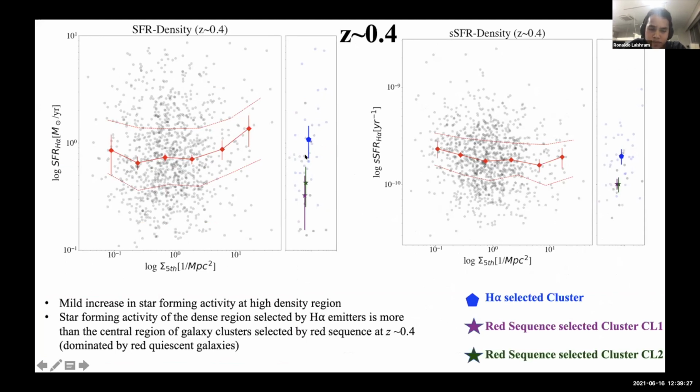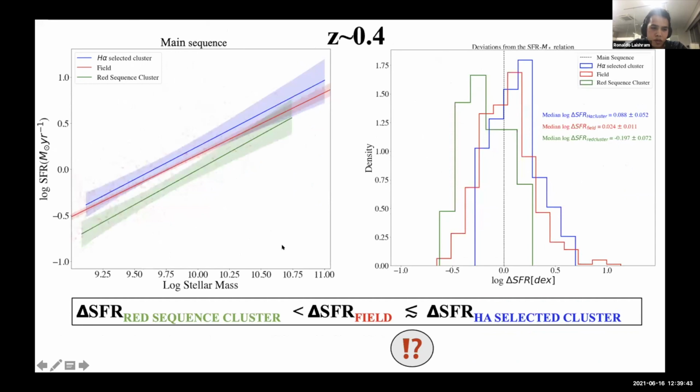This is for the H-alpha selected clusters, and this one is from the red sequence selected. We see star formation activity is higher in the H-alpha selected clusters compared to the red sequence, and maybe it is because the same thing happens here. We see a difference between the red sequence and the H-alpha selected. Maybe the red sequence clusters are dominated by red quiescent galaxies.